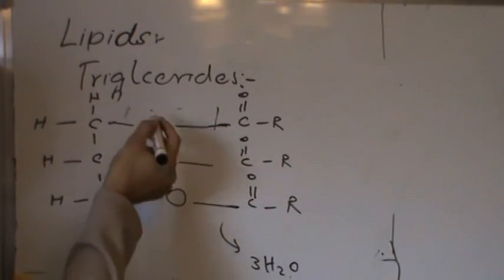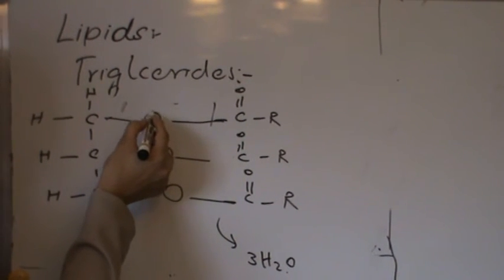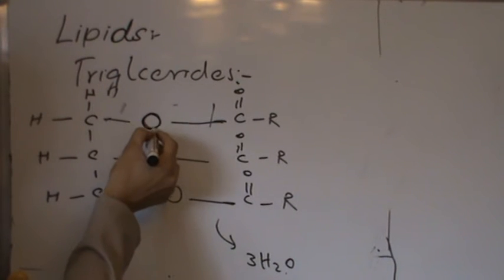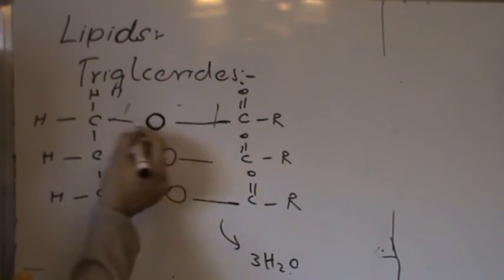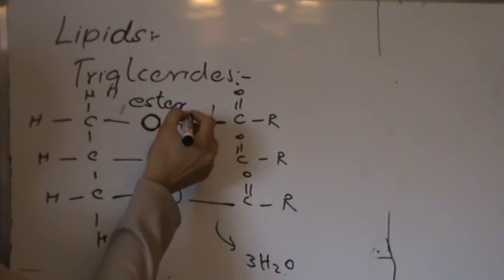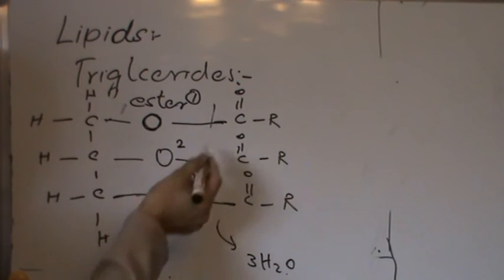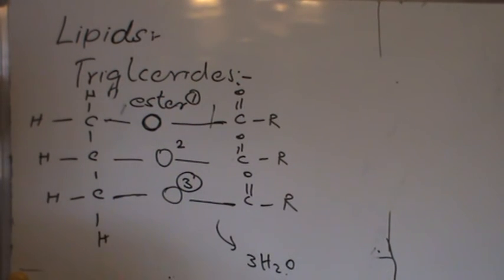The same reaction happens here. This is a special bond in which one oxygen is connected at the same time with two carbon atoms. We call it an ester bond. This is ester bond number 1, 2, 3. The whole process we can call esterification.